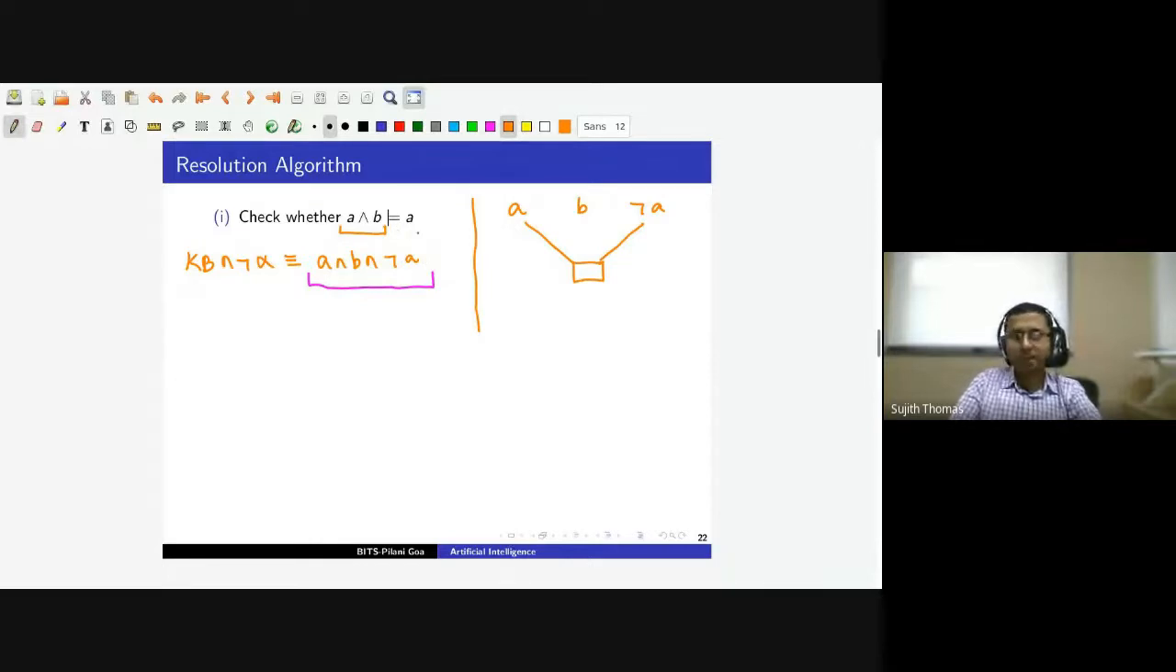So this is nothing but the AND rule. So if A and B are true, then we can conclude that A is true. So this, we will see one more simple example.